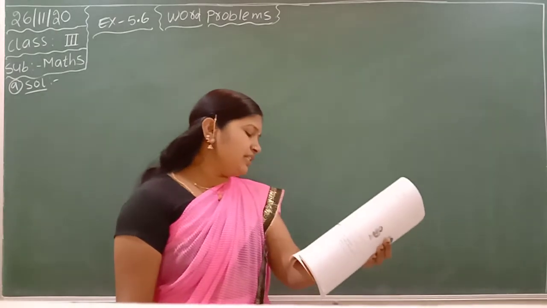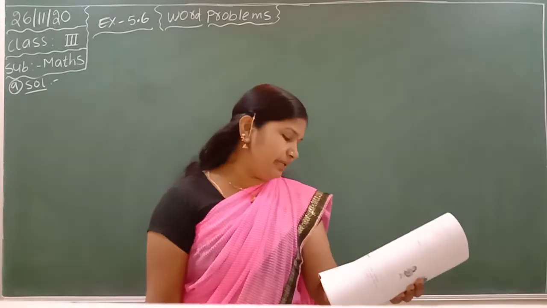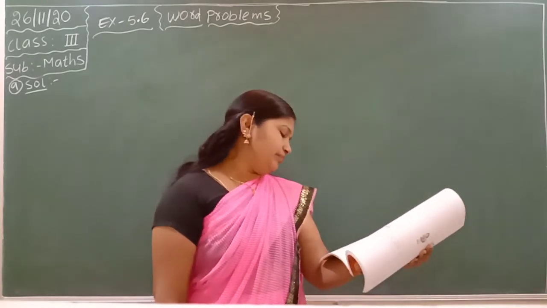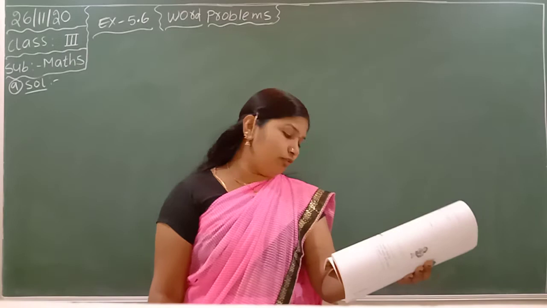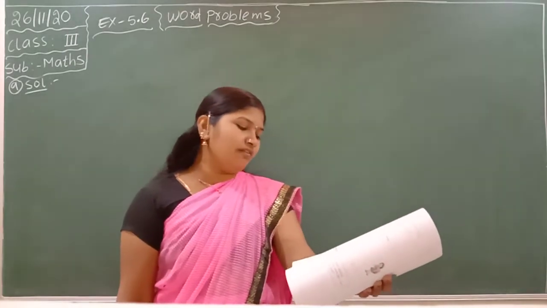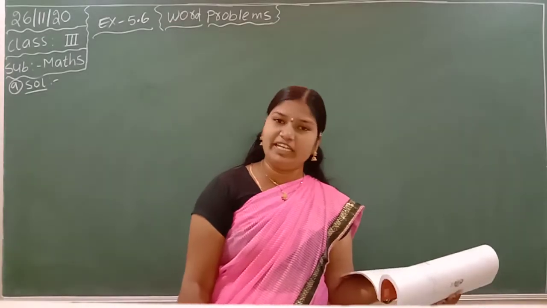A bus that can seat 76 people makes 34 trips in a week. If the bus is completely full on all its trips, how many people traveled by the bus over the week?